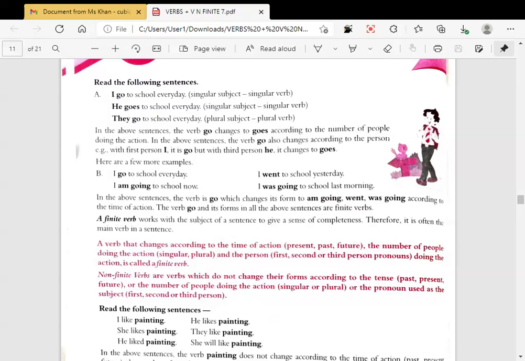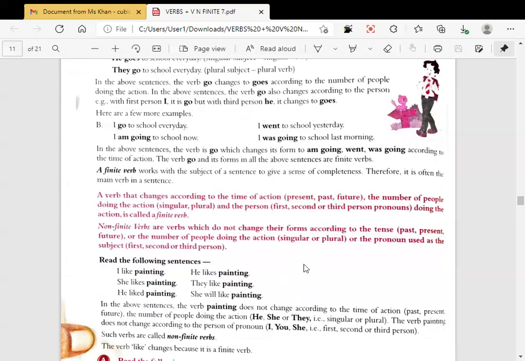Now then, what are non-finite verbs? Non-finite verbs are verbs which do not change their forms according to the tense, that is, past, present, future, or the number of people doing the action. How many people in the sentence are doing the action? Who does an action? The subject, the karta. This much is clear?